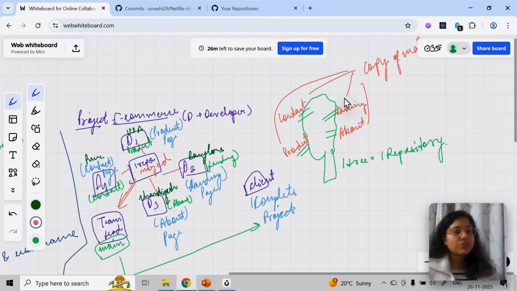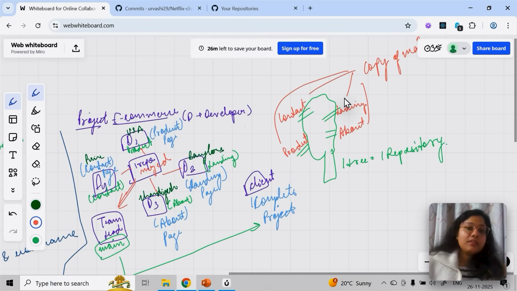Now let's say about page. This person is working on the about page. So today, let's say the team lead created a branch called about page. In the about branch, this developer three will push whatever about page they have created. Then the team lead will merge that about page with the main.